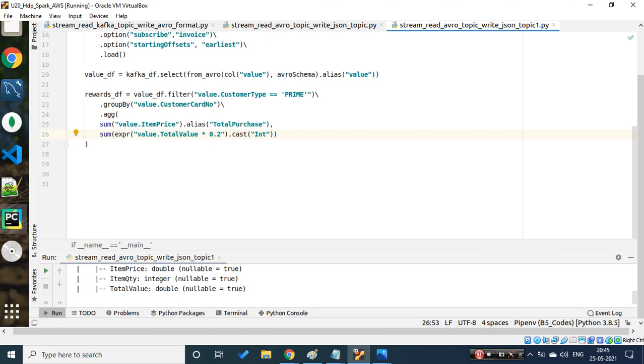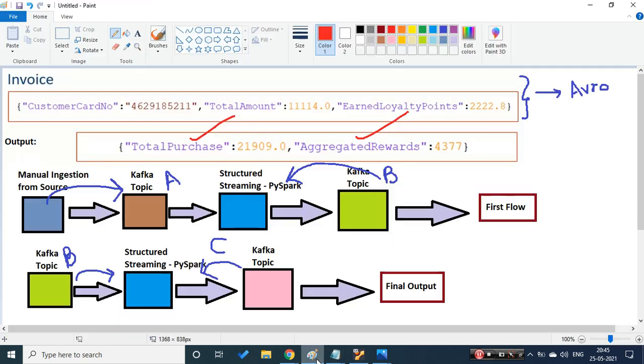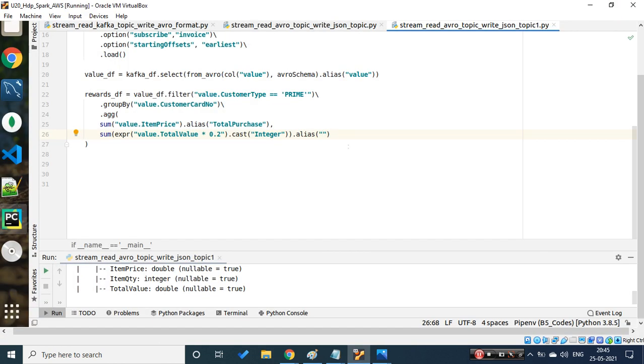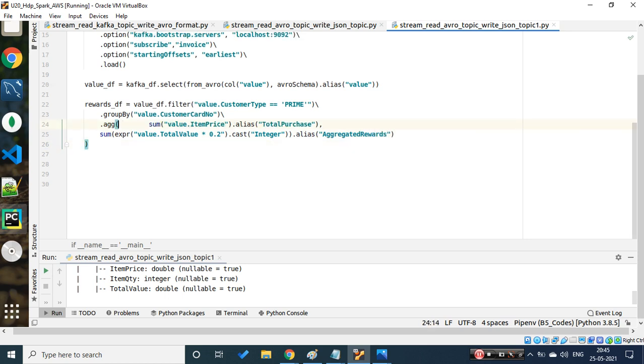I think it need not be imported. If it throws an error, we'll see what it is doing. I'm trying to alias this as well. What they're asking is aggregated rewards, so let's name that aggregated rewards. Cool.